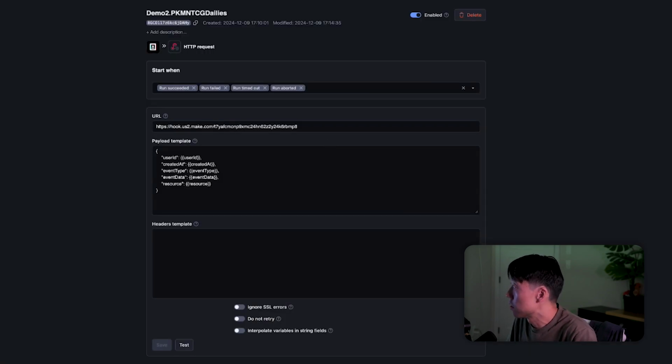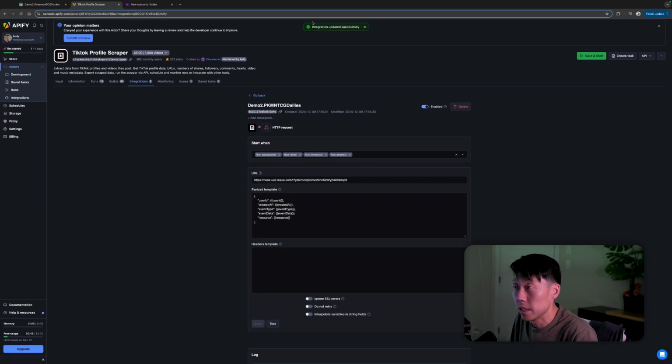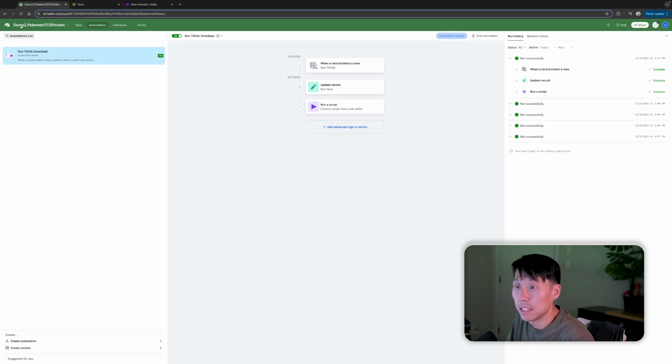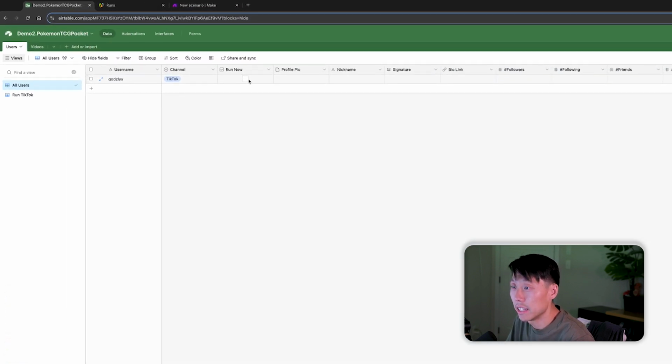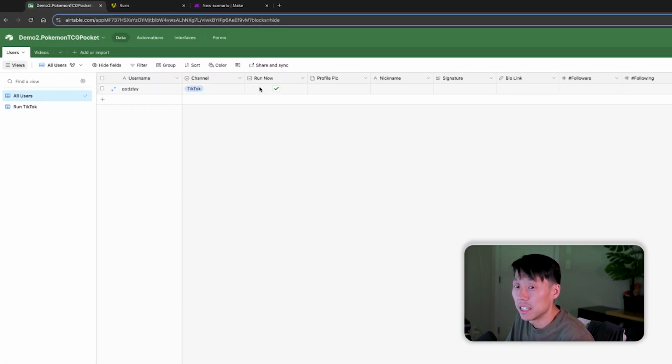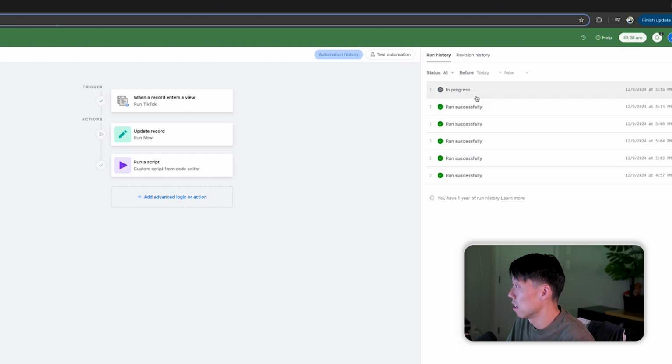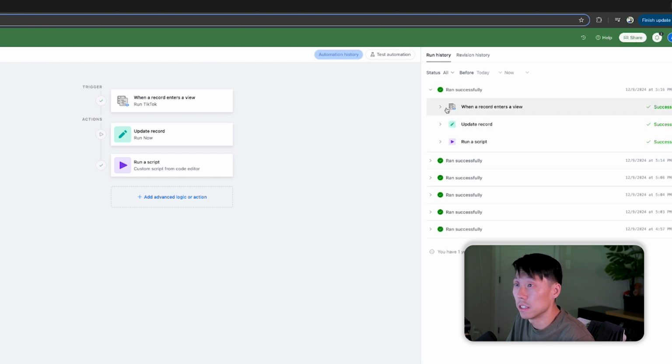Okay, so my demo and integration updated successfully. So let's test to make sure this is okay. We're going to hit run once. I already clicked it, actually. We're going to go back to Airtable. Let's go ahead and hit the Run Now checkbox. The Run Now checkbox is going to disappear, indicating that our Airtable automation has worked. So let's give it a sec. There it goes. So that means there we go. Our script is running at the moment. And it says we have run successfully.